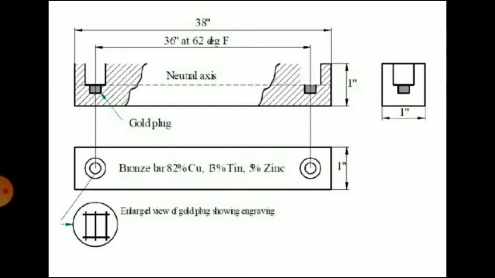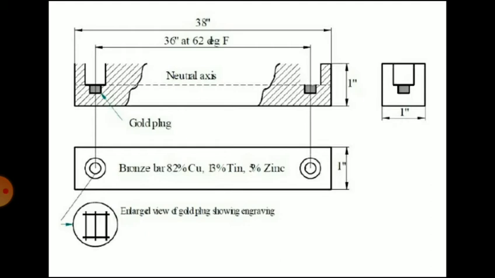The top surfaces of the gold plugs are highly polished and contain three lines engraved transversely and two lines longitudinally. So you can see the enlarged view of the gold plug showing the engraving at the bottom. Three lines engraved transversely and two lines longitudinally. You can see. Now the yard is defined as the distance between two central transverse lines on the plugs